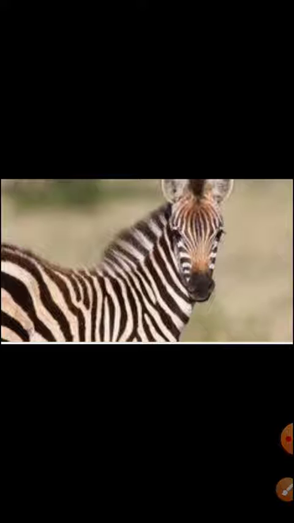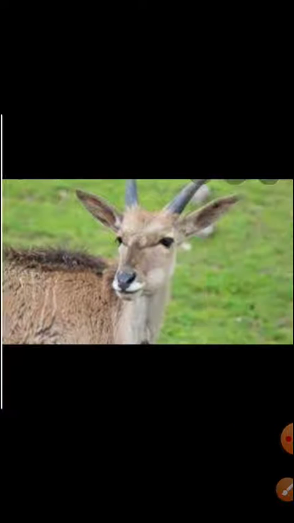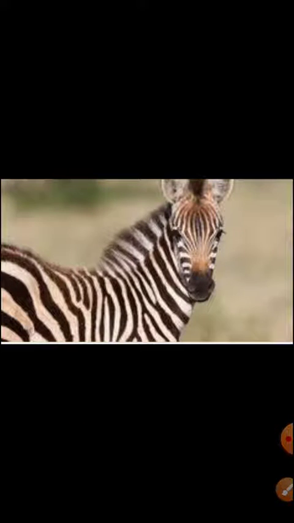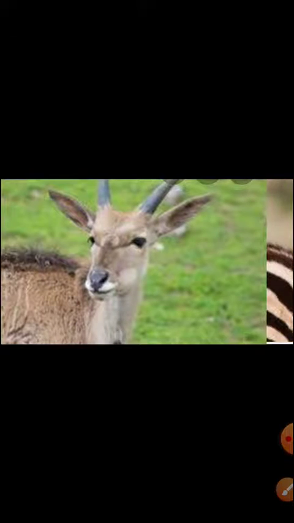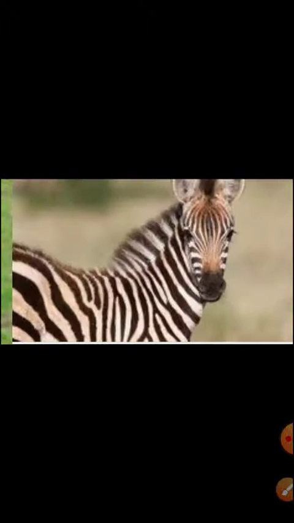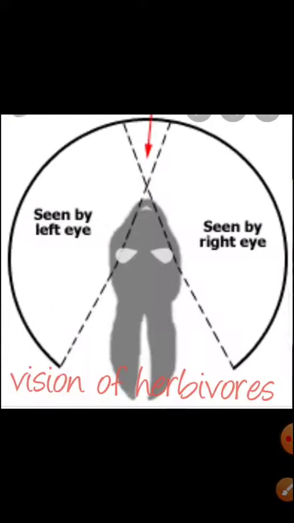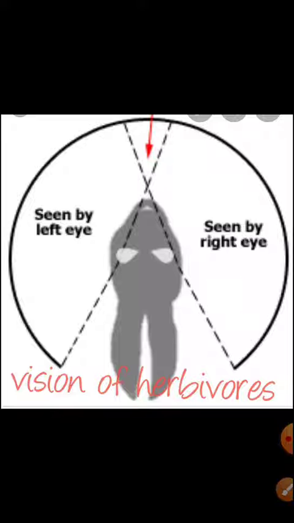Now let us see the adaptation in the herbivores. This is a zebra and this one is a deer. These are the herbivore animals. Now let us see what adaptation they got. Look at their eyes. Their eyes are side to side. दोनों आंखें, herbivores जो होते हैं ना, उनकी आंखें side to side रहती हैं, सामने नहीं रहती हैं. Look here also and here also. Now why are the eyes side to side?